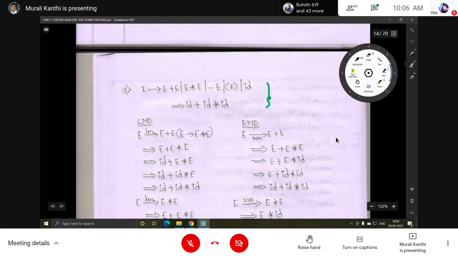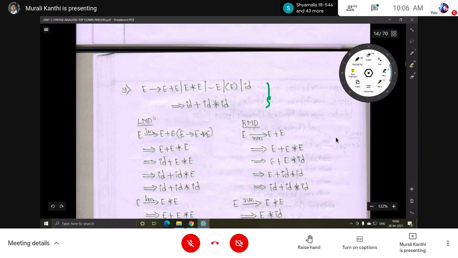Okay, this is an input string. E has these productions: E implies E plus E, E implies E star E, E implies minus E, E implies E within opening and closing parenthesis, and E implies ID. 1, 2, 3, 4, 5 productions are there. Then the input string is ID plus ID star ID, where ID means identifier. From this grammar we should derive the input string using leftmost derivation or rightmost derivation.